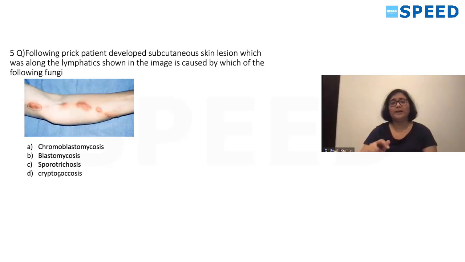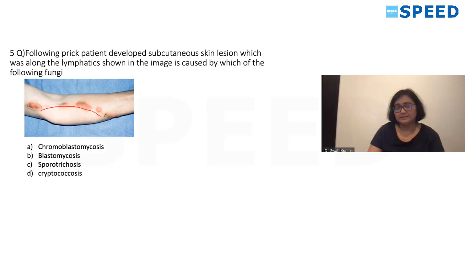Now coming to fifth question. Following a prick, person developed subcutaneous lesions along the lymphatics, which is shown in the image. The similar image was given in your entrance, and the options given are these: chromoblastomycosis, blastomycosis, sporotrichosis, cryptococcosis.